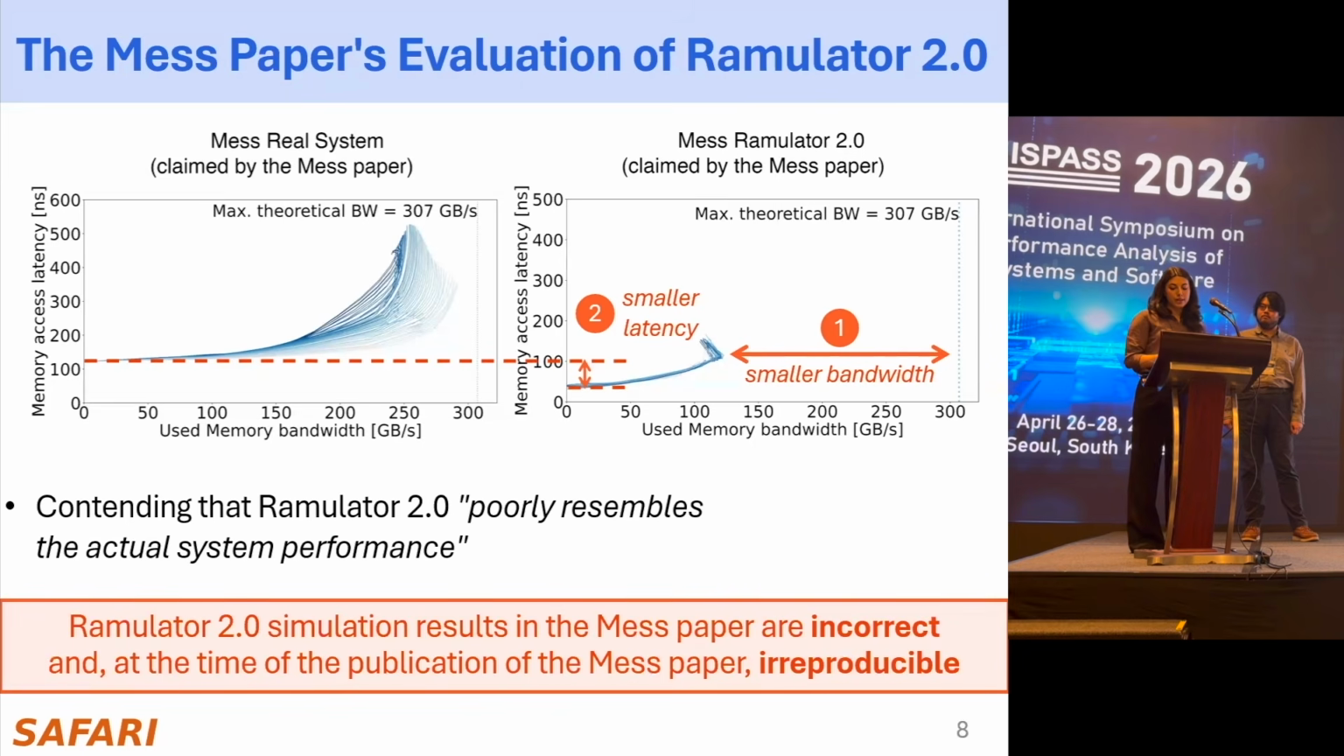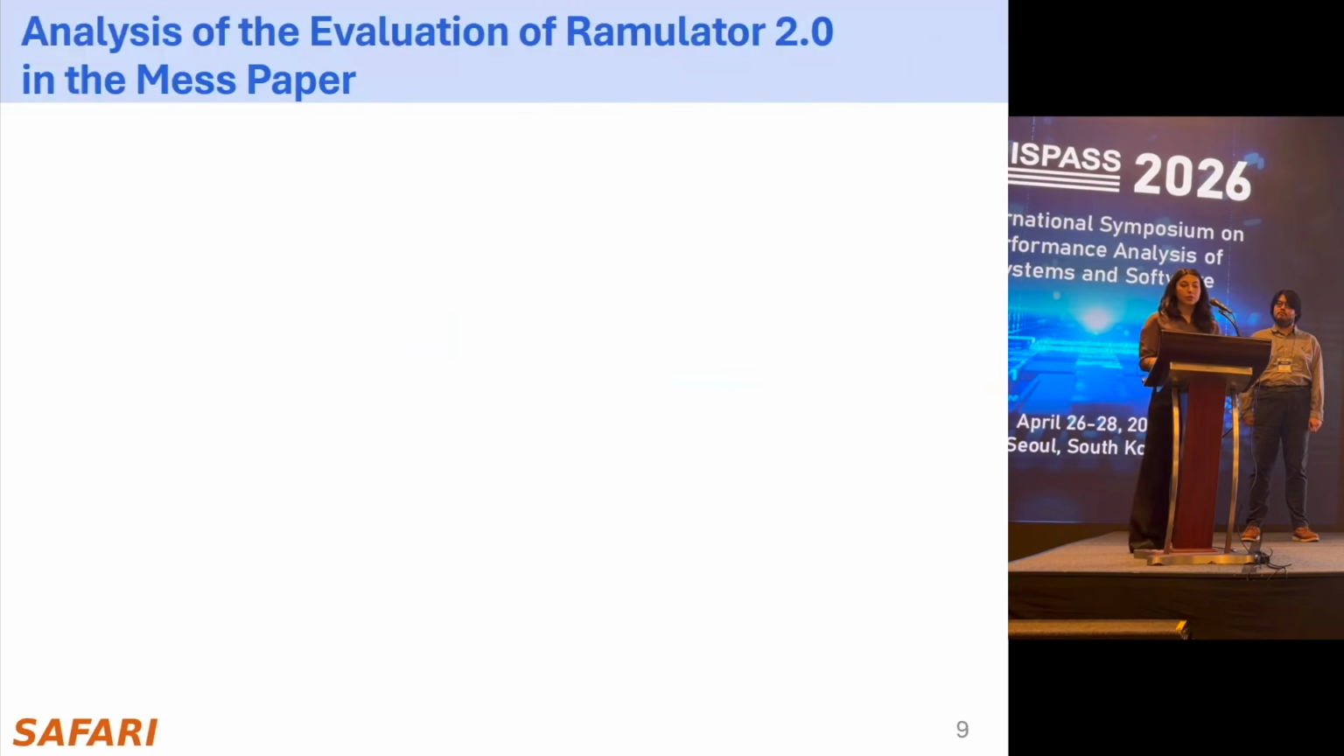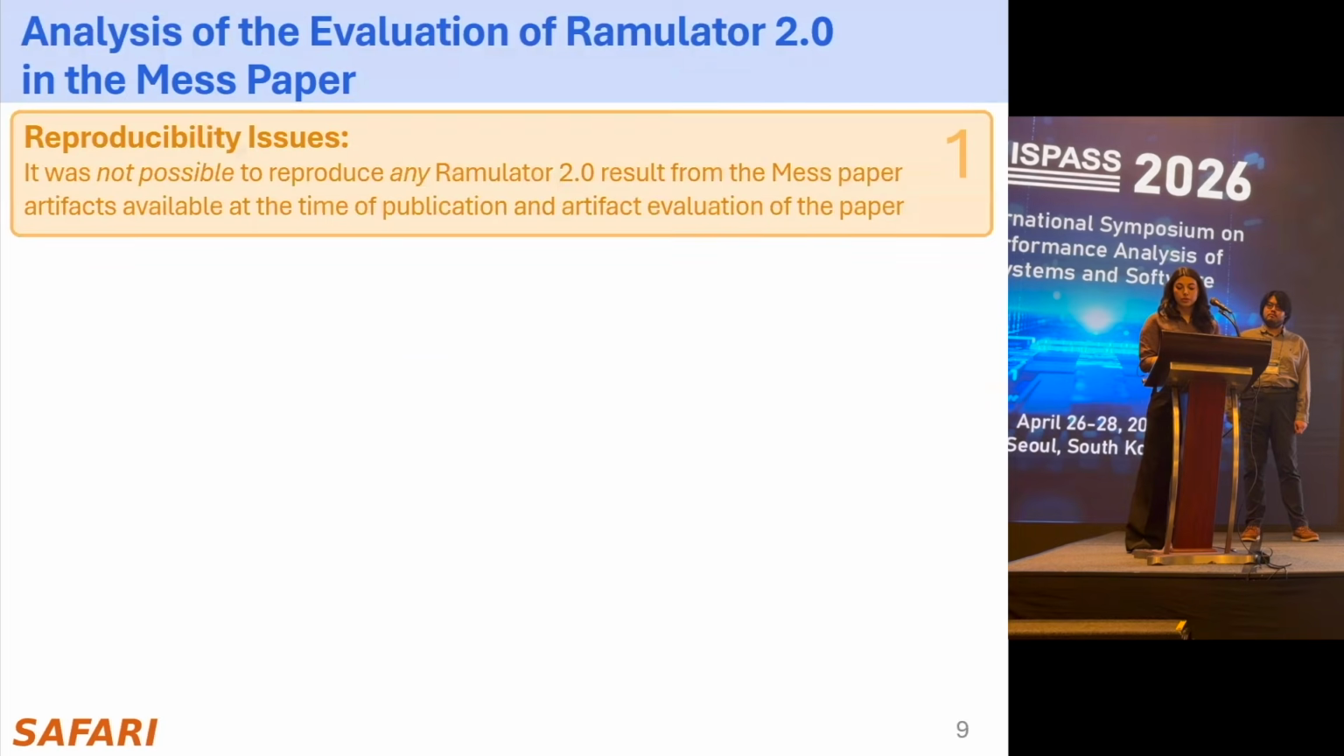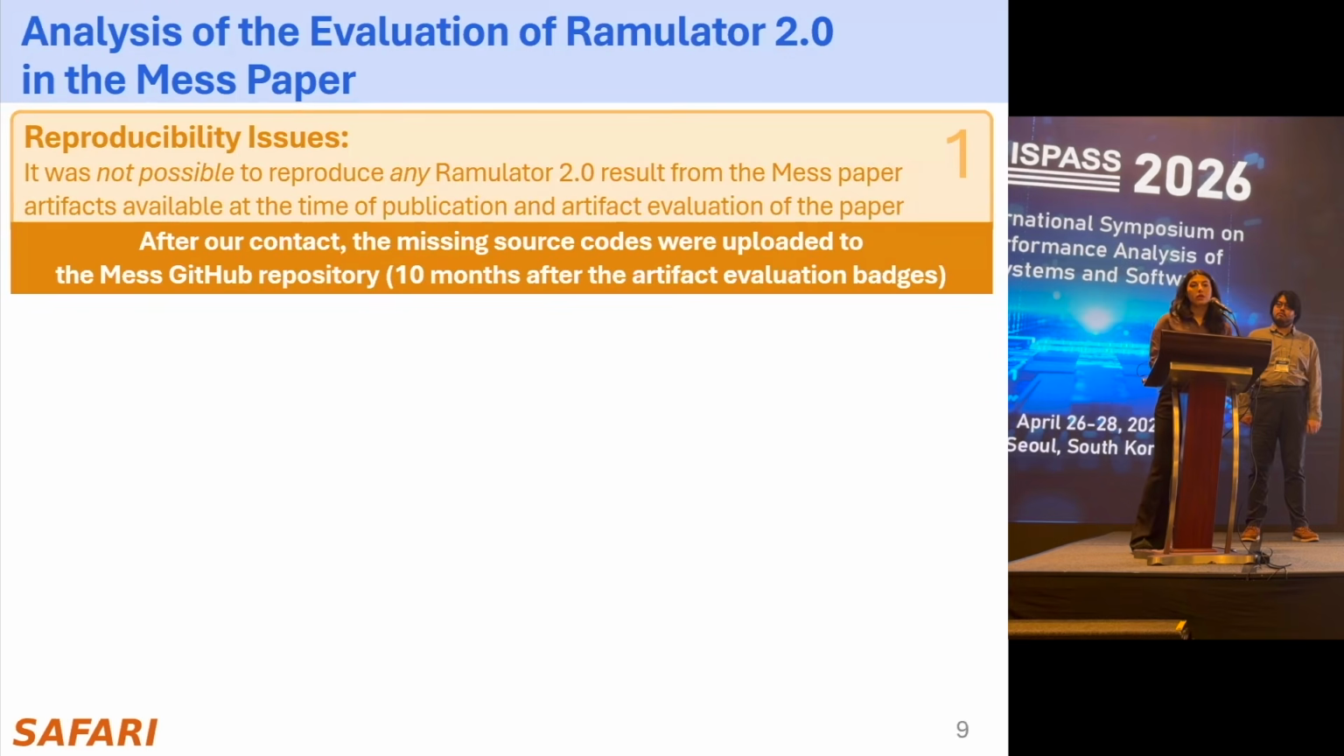However, Ramulator 2 results in the MESS paper are incorrect, and at the time of the publication of the MESS paper, they were irreproducible. We analyzed the MESS paper and its open source artifact and identified various issues in 3 categories. First, it was not possible to reproduce any of the Ramulator 2 results from the MESS paper artifacts available due to the missing source codes. The missing source codes were uploaded only after our contact, 10 months after the artifact evaluation badges were awarded.